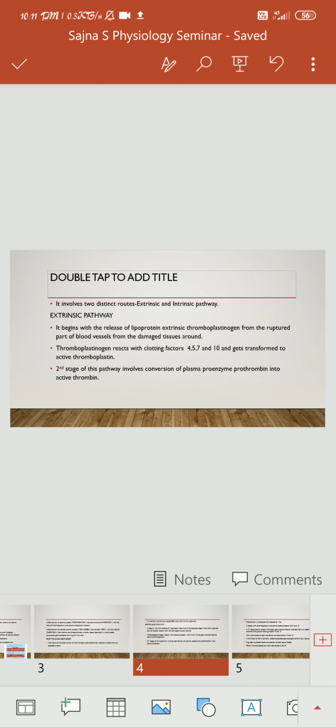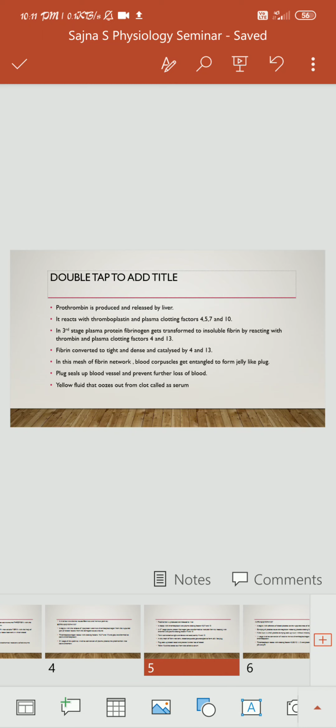And then the third stage. Here, the plasma protein fibrinogen gets transformed to insoluble fibrin by reacting with thrombin and the plasma clotting factors 4 and 8. So in the third stage, the plasma protein fibrinogen gets transformed to insoluble fibrin by reacting with thrombin and the plasma clotting factors 4 and 8.